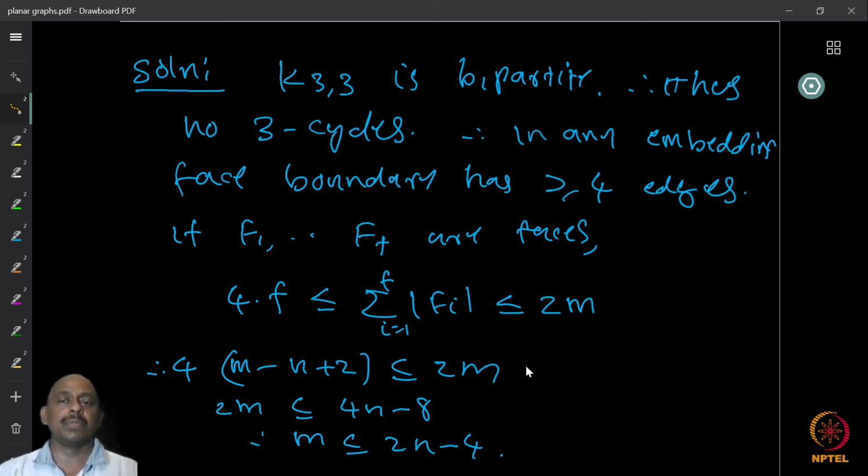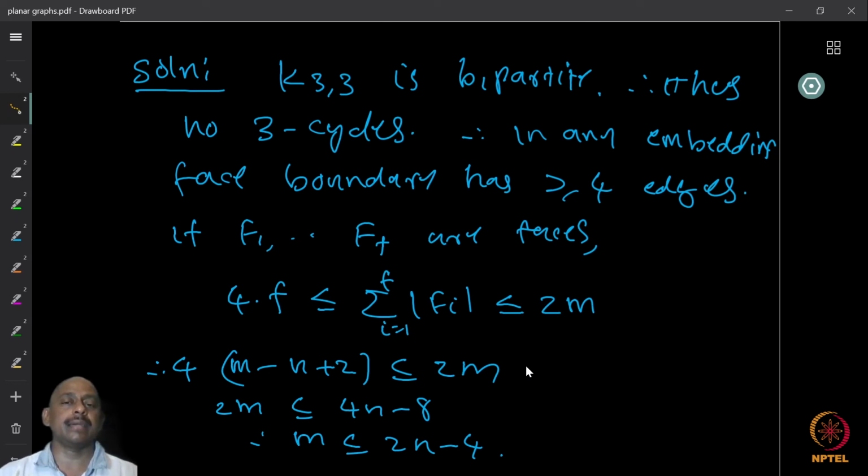When we were trying to prove a relation between the number of vertices and edges, we used the fact that every face boundary has at least 3 edges. But now, since the graph is bipartite, you know that any face boundary must have at least 4 edges.